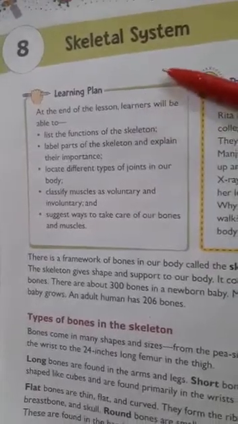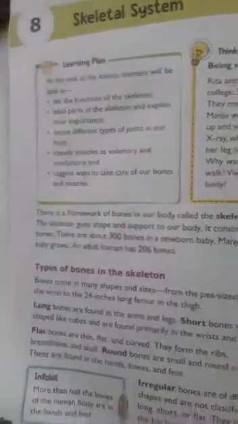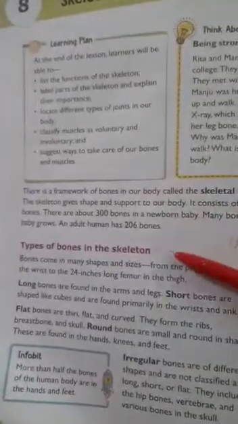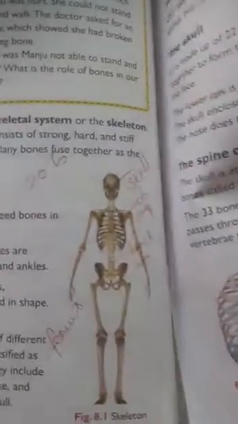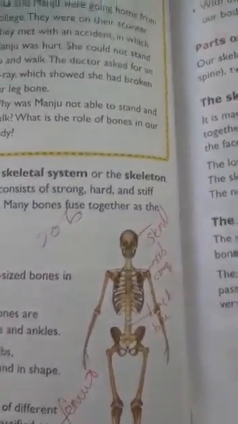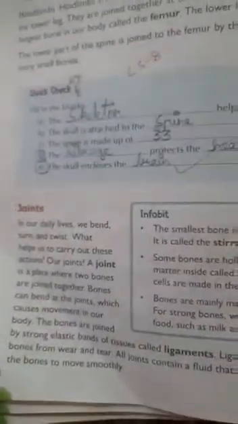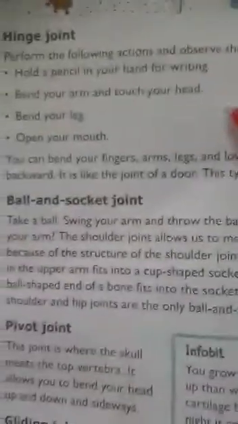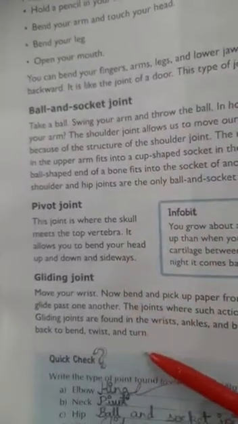This is lesson number 8, skeletal system. In the previous videos we have studied the types of bones in the skeleton, the skeletal system, and the functions of the skeleton. Parts of the skeleton we have seen in detail: skull, backbone, rib cage, forelimbs and hind limbs. Then we have seen different types of joints: hinge joint, pivot joint, ball and socket joint, and gliding joints.